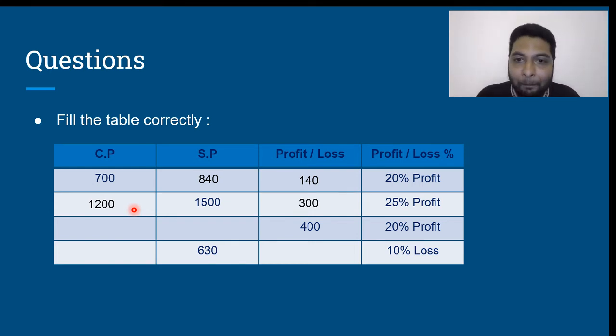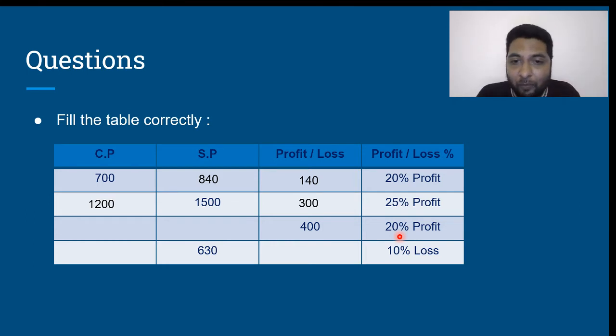Is that clear? Next, let us look at the next article where he says that the profit is 400 rupees and the profit percentage is 20%. See, cost price is something. 20% profit means that 20% of cost price is nothing but the profit. If 20% of the cost price is 400 rupees, then the